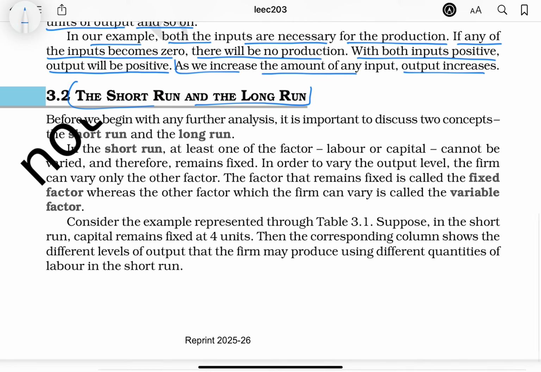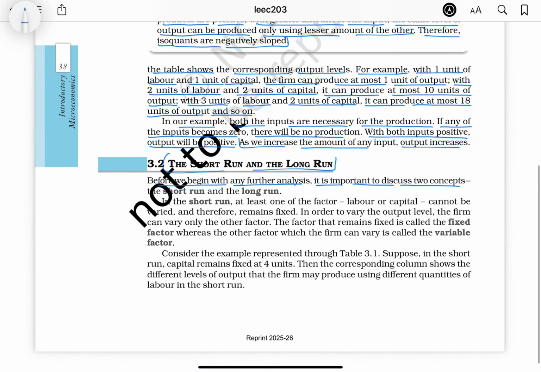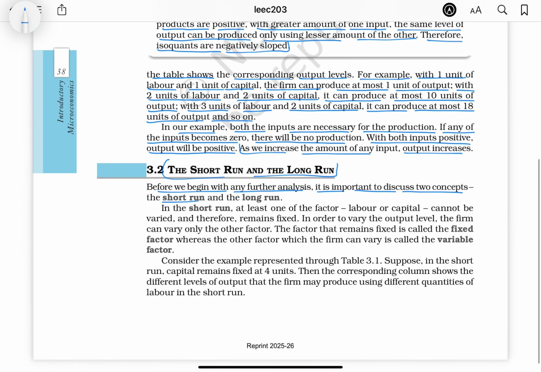The short run and the long run. Before we begin with any further analysis, it is important to discuss two concepts: the short run and the long run. In the short run, at least one of the factors, labor or capital, cannot be varied and therefore remains fixed. In order to vary the output level, the firm can vary only the other factor. The factor that remains fixed is called the fixed factor, whereas the other factor which the firm can vary is called the variable factor.